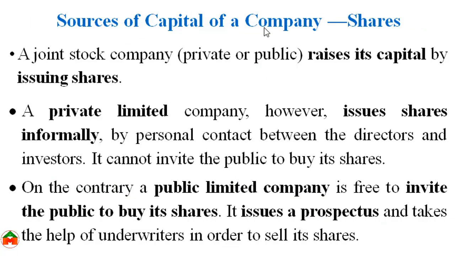As already said, the company issues share. That means the source of capital of a company is shares. Generally, the private limited company can issue share informally. That means the private limited company cannot issue share to the public. Normally, the directors of a private limited company contact institutional investors to sell their share, but it is informal contact. That means the private limited company cannot issue prospectus and cannot issue share to the public.